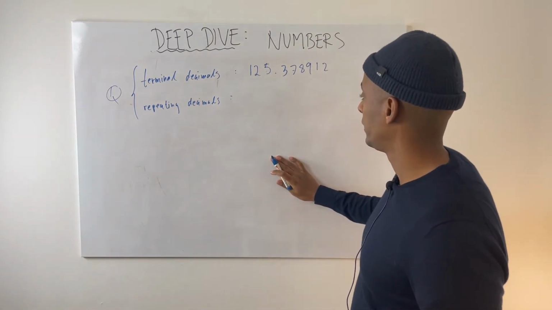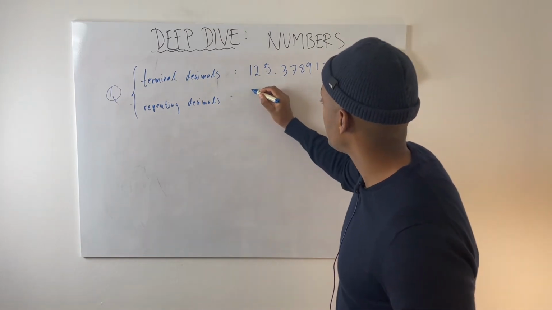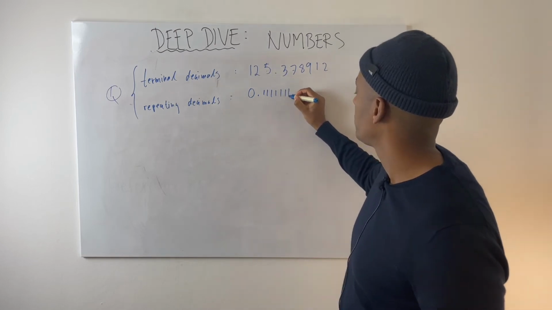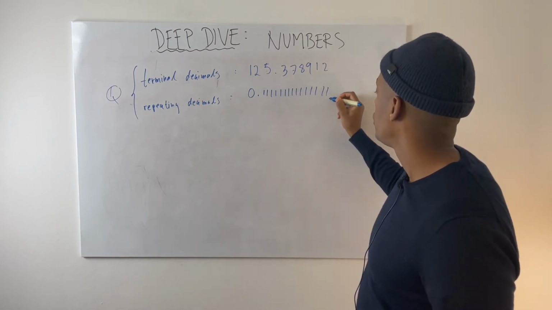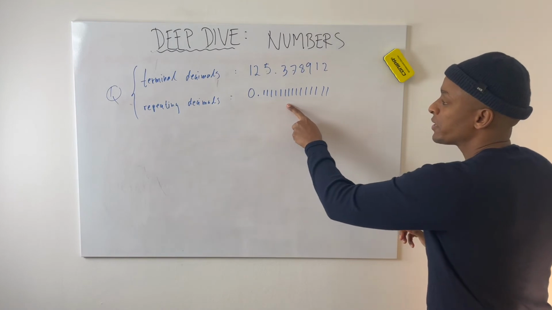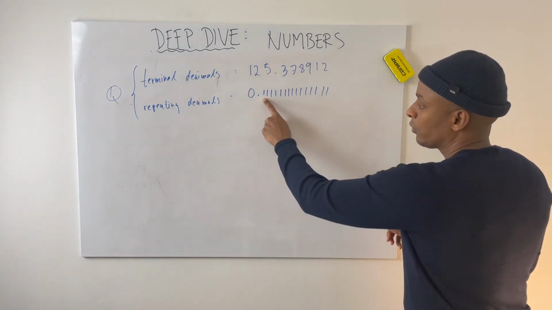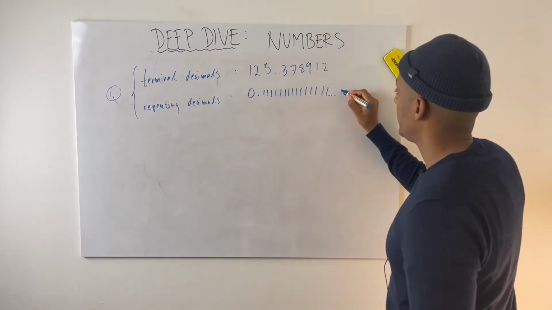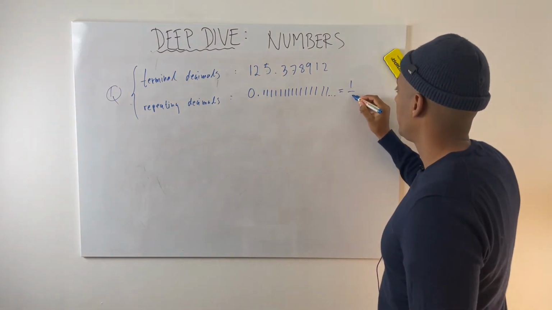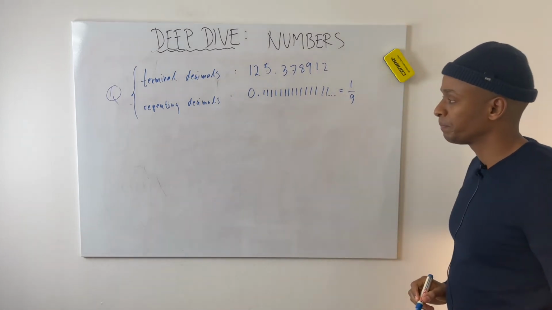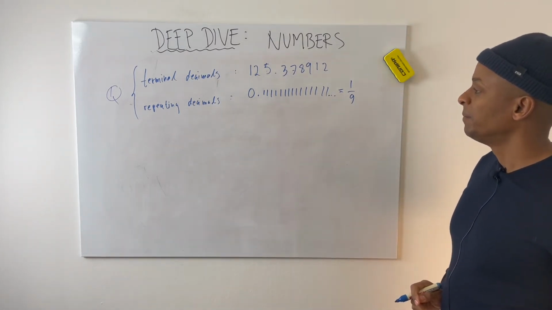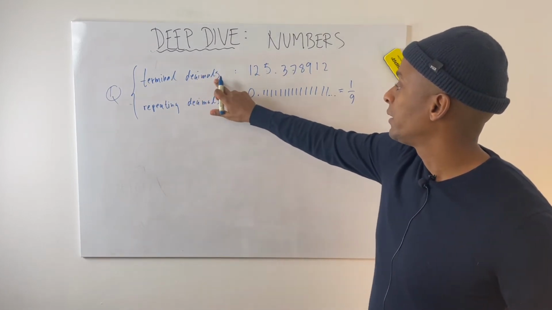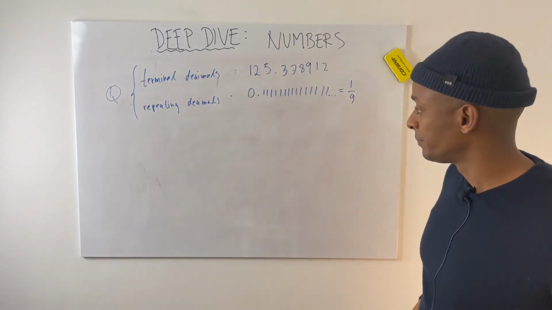Or a rational number could have a repeating sequence of numbers: 0.1111, and it just keeps going like this forever. In this case, this is equal to 1/9. So all rational numbers have either terminating decimals or repeating decimals.